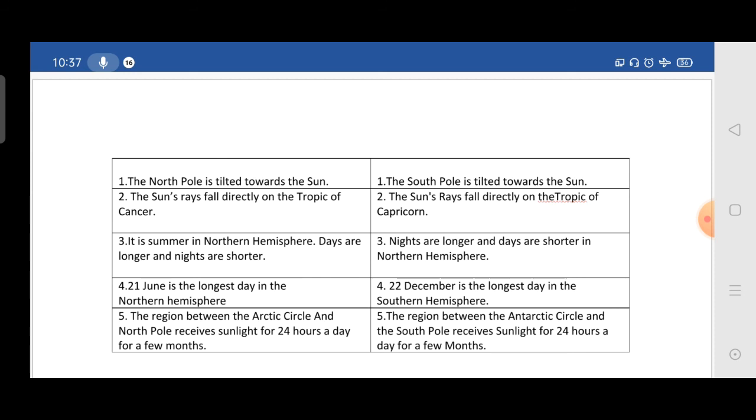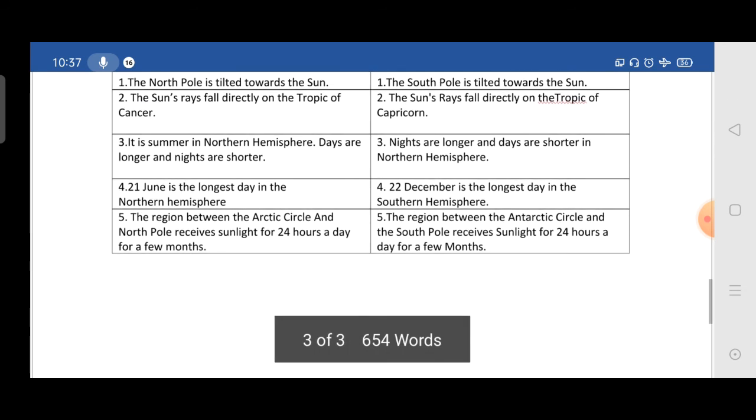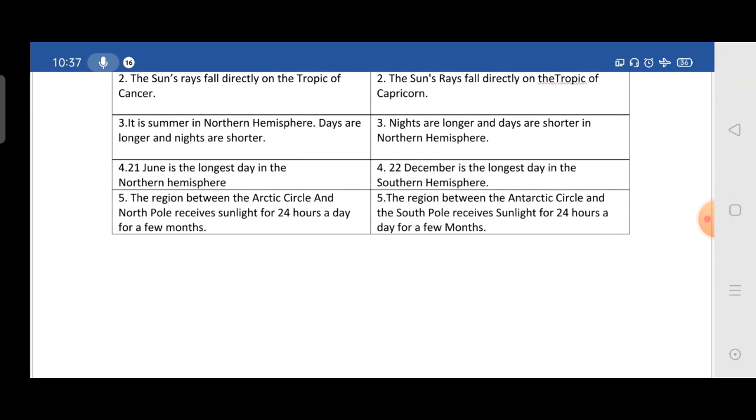Moving to the fifth one, the region between the Arctic Circle and the North Pole receives sunlight for 24 hours of the day, and this lasts for a few months. The same thing happens at the South Pole and the Antarctic Circle. The region between the Antarctic Circle and the South Pole receives sunlight for 24 hours a day for a few months also. So here we are completing our chapter number 14, which is of geography.